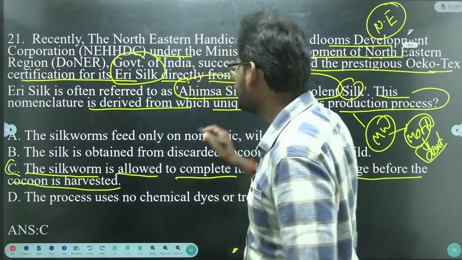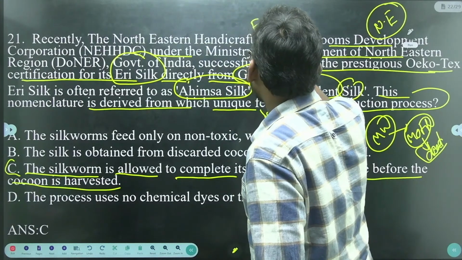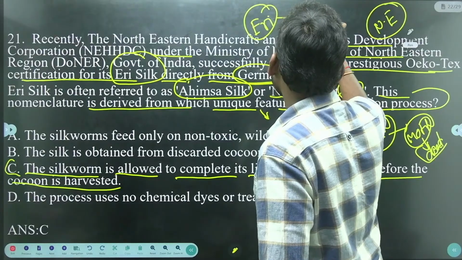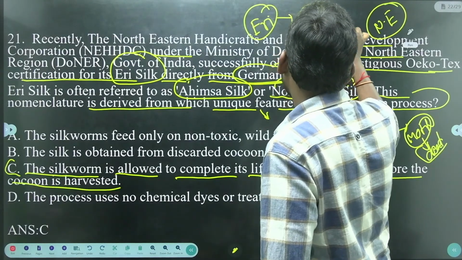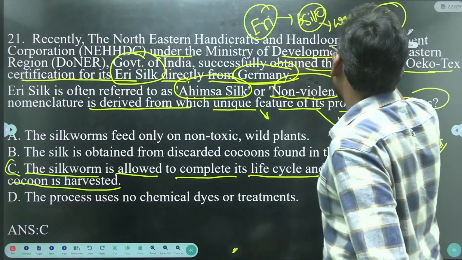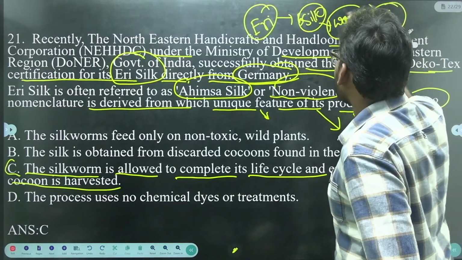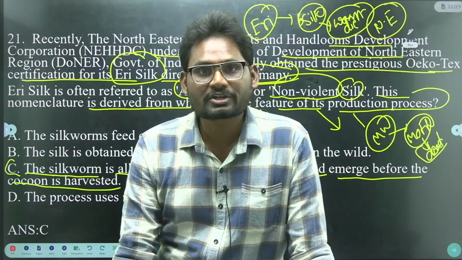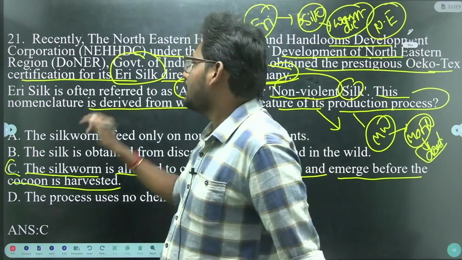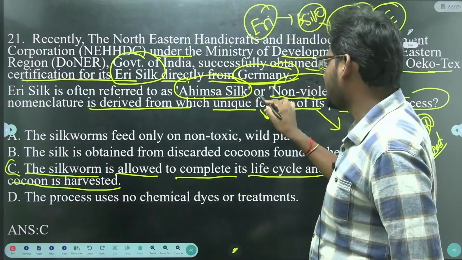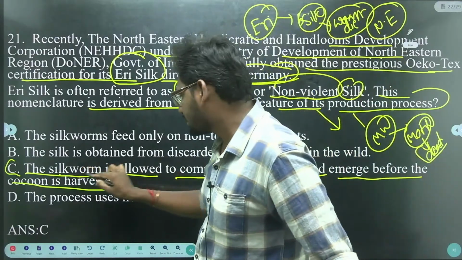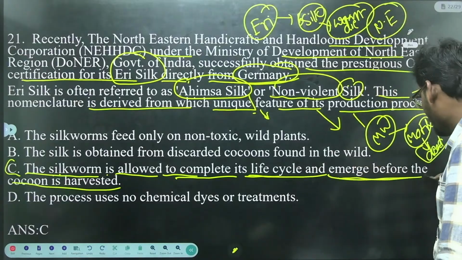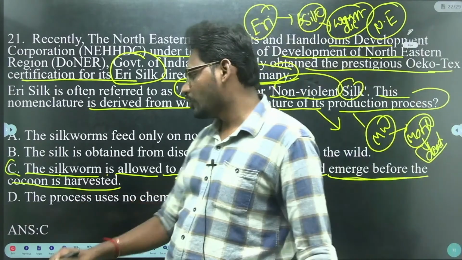But in Eri silk, the silkworm won't die. Without affecting the life of the silkworm, we are able to extract the silk. That is the reason Eri silk is known as Ahimsa silk, because the silkworm is allowed to complete its life cycle and emerge before the cocoon is harvested.